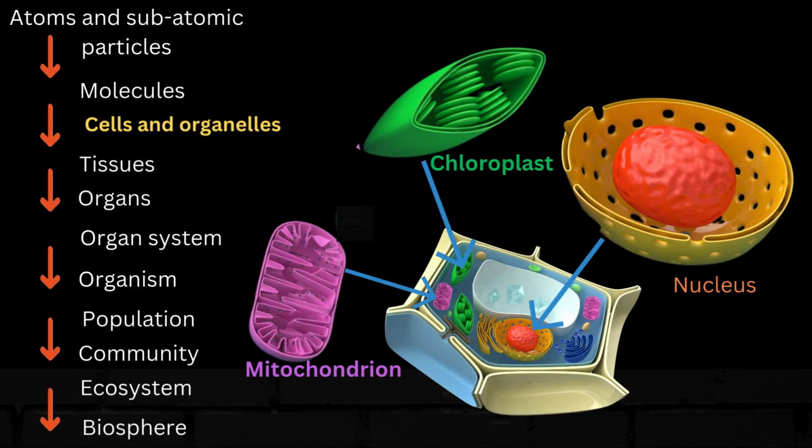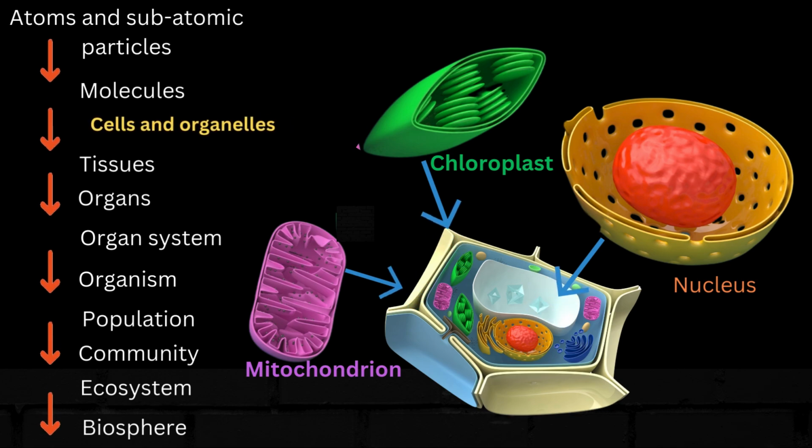Level 4. Cell organelles. Organelles are specialized structures within cells, each with unique functions essential to cell survival and activity. They allow cells to compartmentalize processes and carry out complex tasks efficiently. Examples of organelles include the nucleus, mitochondria, ribosomes, and chloroplasts.